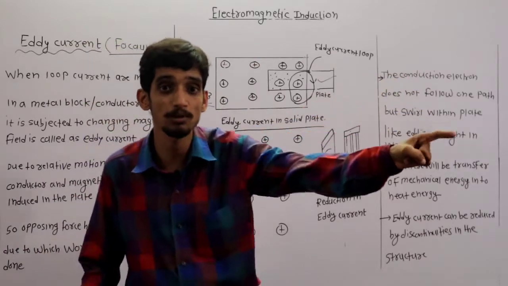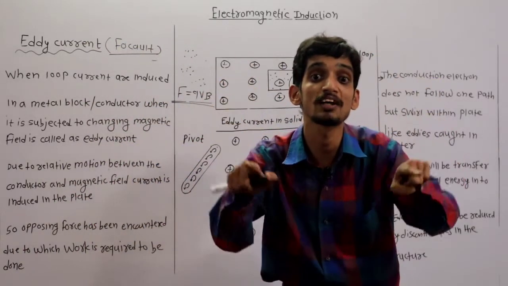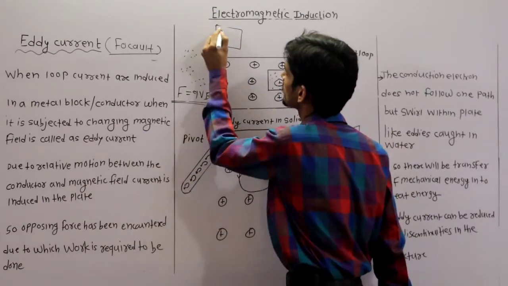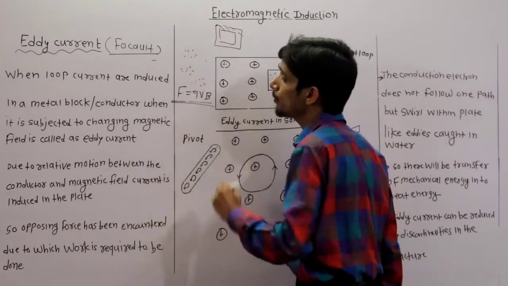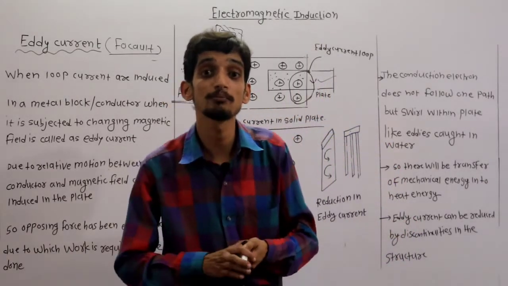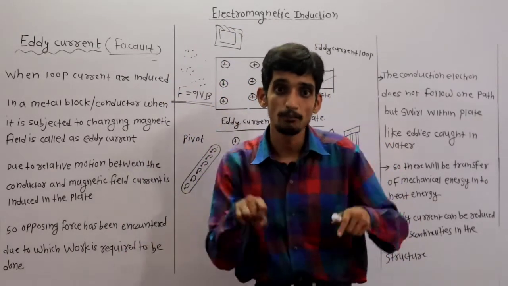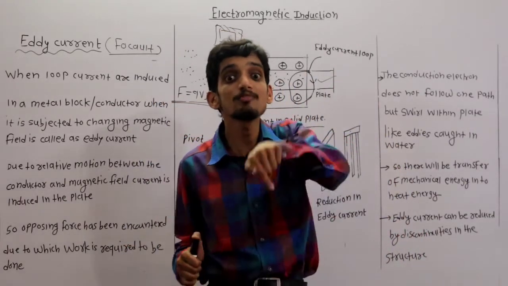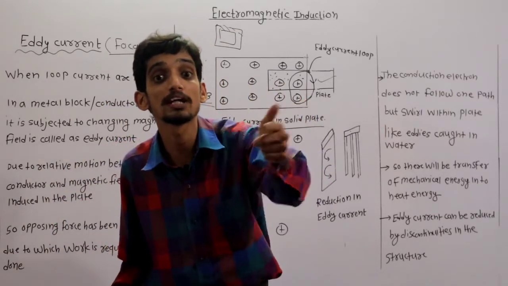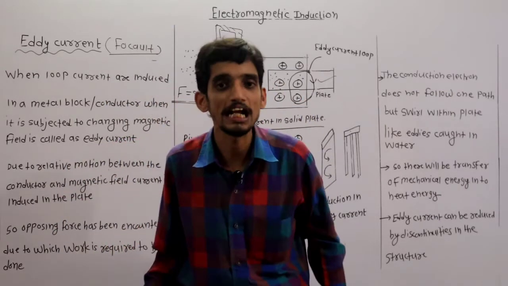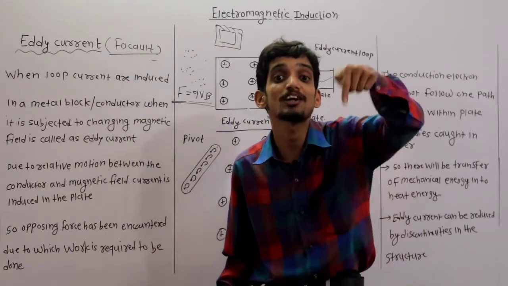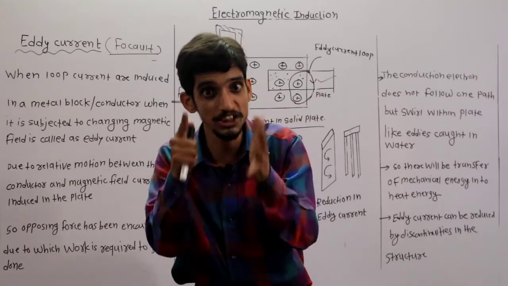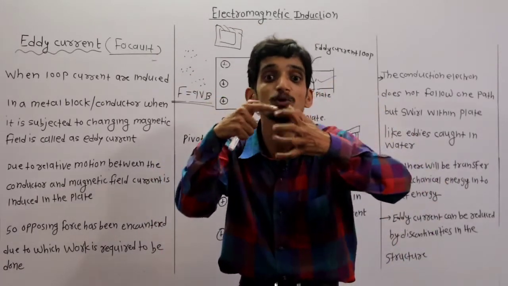Now in case of transformer, that metal block means actually the soft iron core, which we have already discussed. If that core is made up of solid metal or a thick metal, then definitely it possesses some resistance, and due to the current flowing through that resistive material, it gives rise to power loss inside the transformer. That's why the core of the transformer is laminated. It is made up of stampings of small thin sheets of iron. It is not a continuous block.